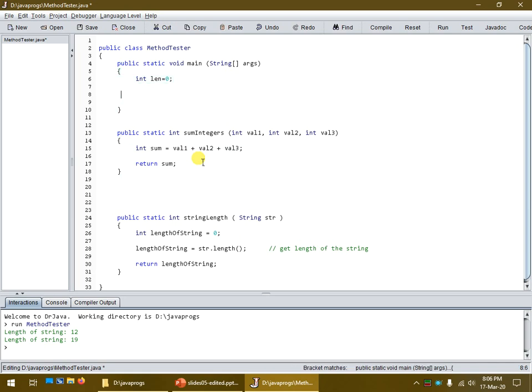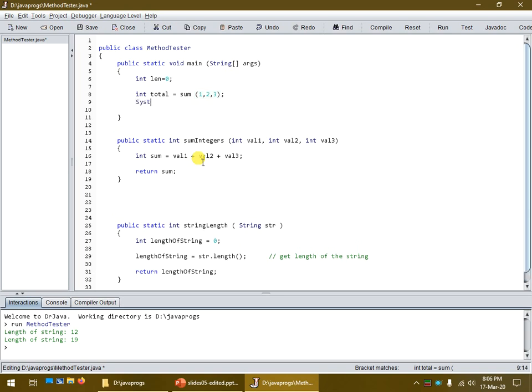Excellent. So let's go up here and actually calculate it. We're going to declare, I'll call it total up here, the total of the sum of 1, 2, and 3. That should give us 6. So we'll just display it.